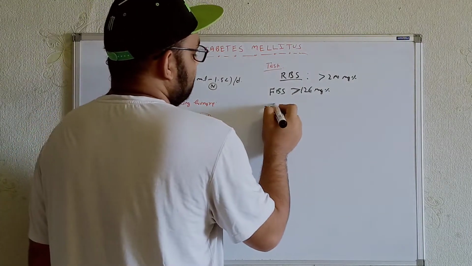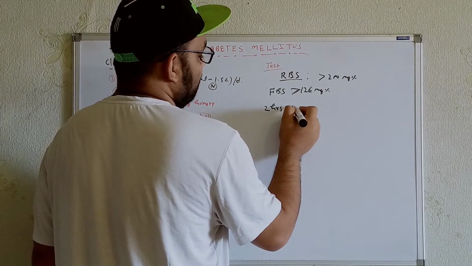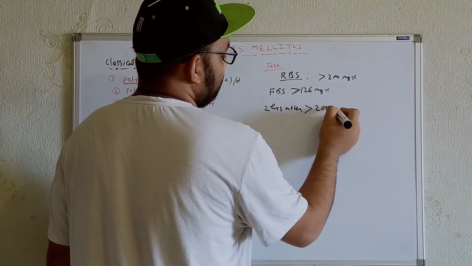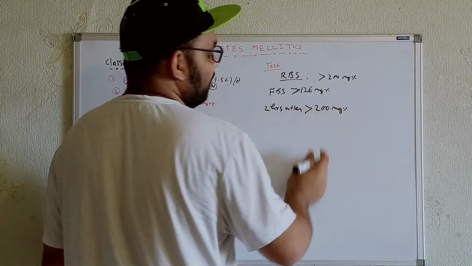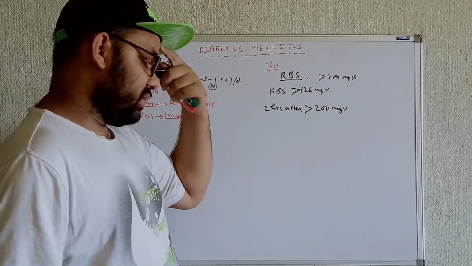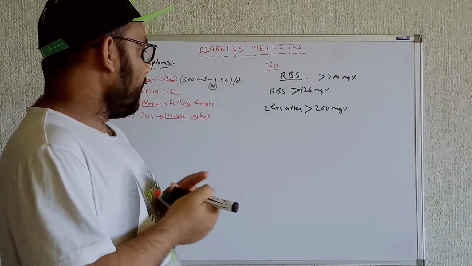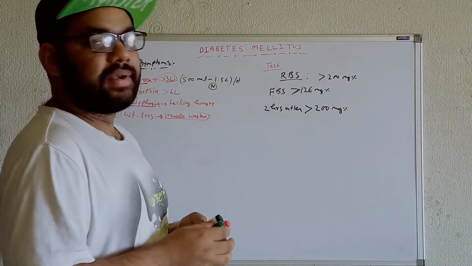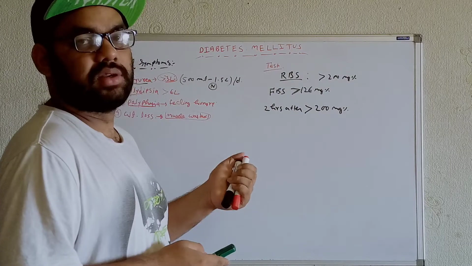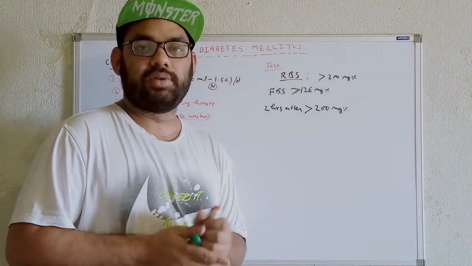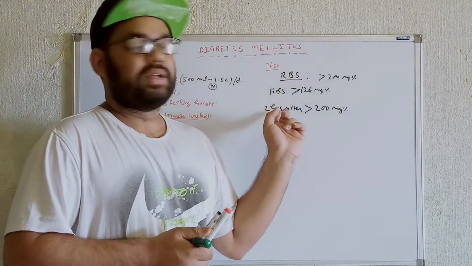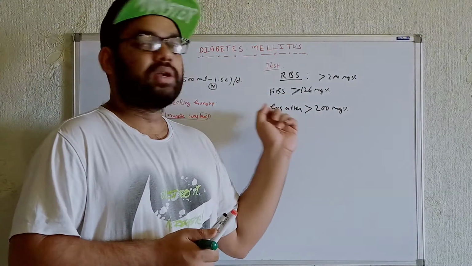And 2 hours after having the meal, if we see the blood sugar level is more than 200 milligram, then we can say the person is diabetic. Okay, now these are the tests, but what is the best test to diagnose diabetic individuals or diabetic patients? First you have to do the fasting, then you have to do the test 2 hours after having the meal.